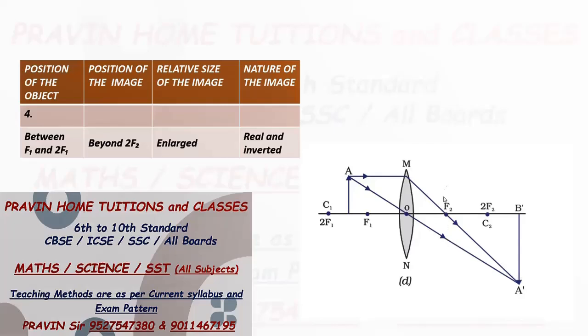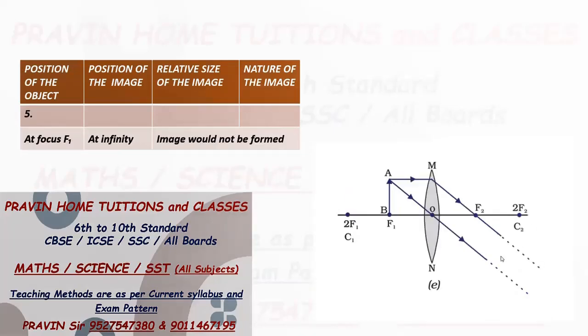So after refraction these two rays meet at point A dash, and A dash B dash is the image. So where is image formed? Image position is beyond 2F2, and image is enlarged, and nature of image is real and inverted.